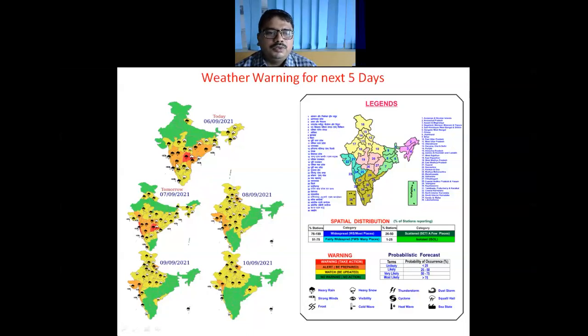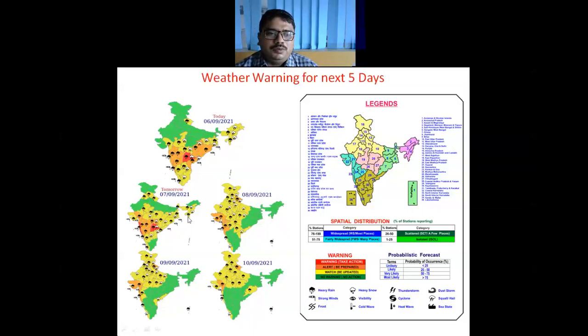So we can see that for South Gujarat coast, fishermen warning is for day 2 to day 5, that is from 7th onwards, and for South Maharashtra and Goa coast and Kerala Karnataka coast for the next 2 days, and then for the whole Maharashtra coast from 8th of September onwards. So these are the present warnings.